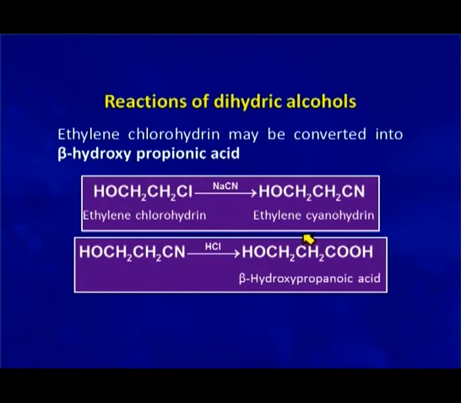If you look at this, the starting molecule has 2 carbon atoms, and here we have prepared a molecule which has 3 carbon atoms. So, this is a very good synthetic method for the conversion of 2 carbon alcohols into 3 carbon hydroxy acids.